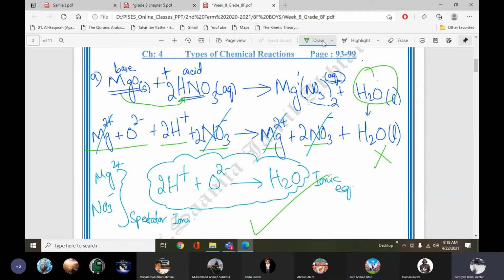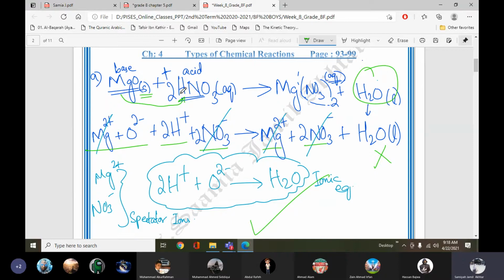So the first one, magnesium oxide reacting with nitric acid. Magnesium oxide is a solid ionic compound, but when it reacts with an acid, it dissociates into its ions: Mg2+ and O2-. You should know the ions also. HNO3 will split into H+ and nitrate.